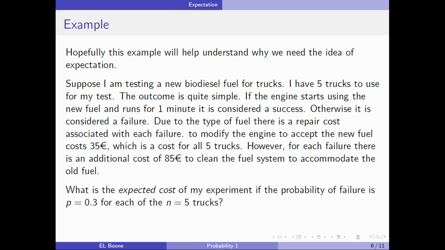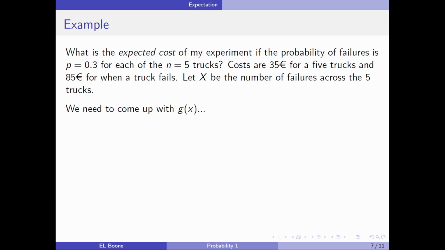So what I'm interested in here is my expected cost of the experiment if the probability of failure is 0.3 for each of the n equals 5 trucks. Now, notice here I said probability of failure. So I'm going to flip this over, and my success is going to be failure in this case, with p equals 0.3, and here n equals 5 trucks. So the first thing I need to do is come up with g(x).